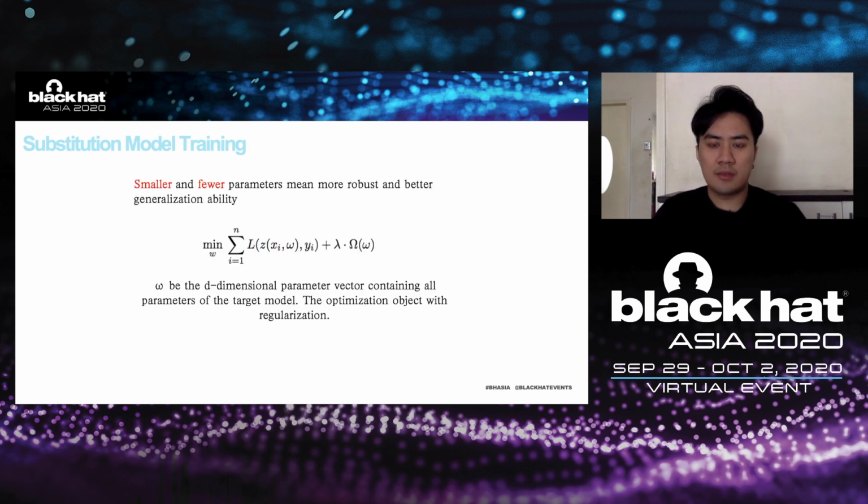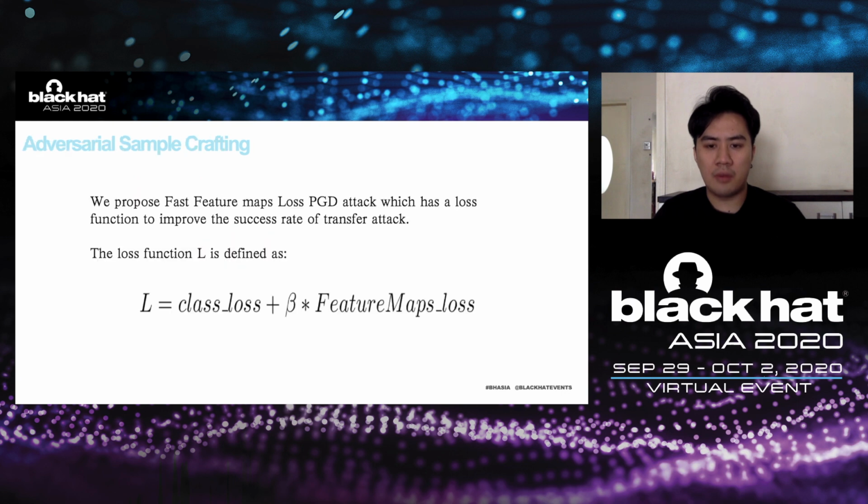Because the dataset is very small, and there are only two target categories, too many parameters will increase the risk of overfitting, and the features are not likely to be robust. Therefore, to make the features extracted by the substitution model more robust, we decided to reduce a certain number of parameters.